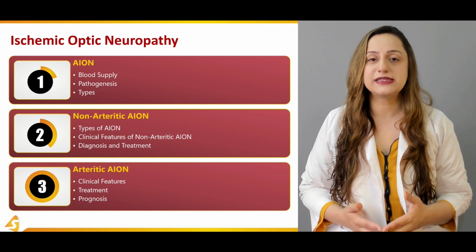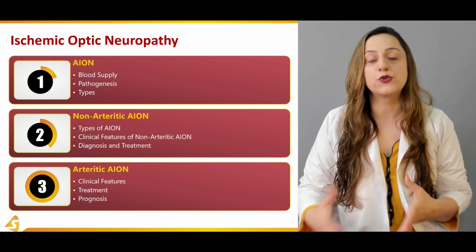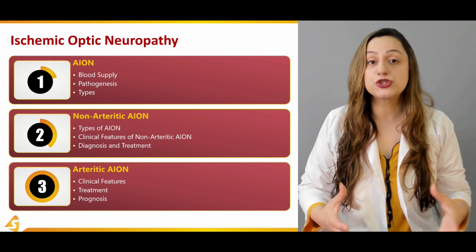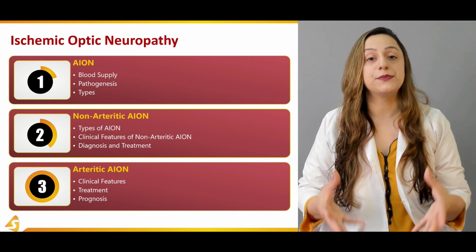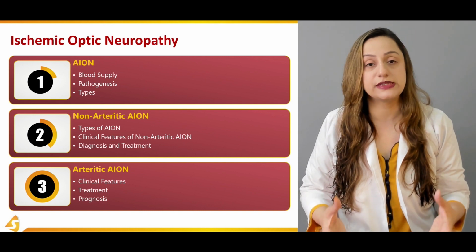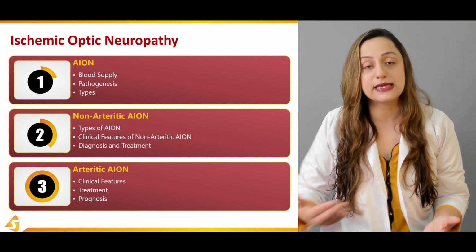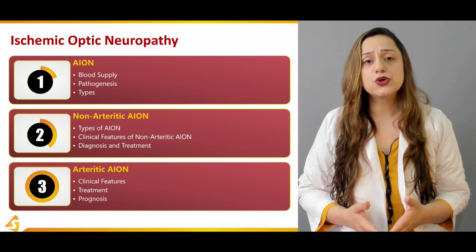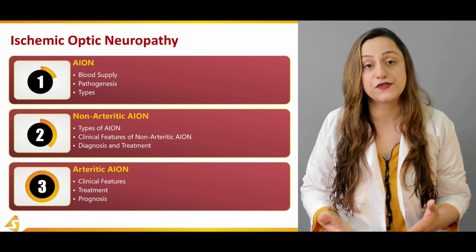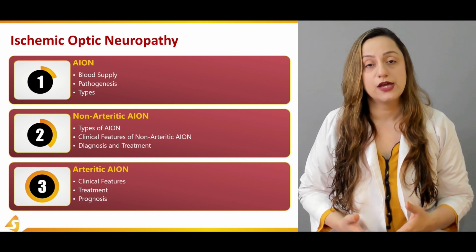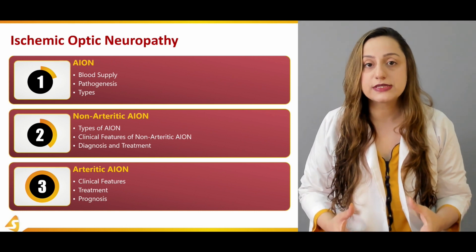In the third section, we'll be discussing mainly the arteritic kind of ischemic optic neuropathy that is relatable to the conditions which are causing arteritis in an individual, mainly the temporal arteritis. The temporal arteries, the ophthalmic arteries are involved in this kind of arteritis, and that subsequently results in the ischemic optic neuropathy in the patient. So the most common condition which is responsible for the development of this arteritic kind of neuropathy in a patient is giant cell arteritis. We'll be mainly focusing on this condition.